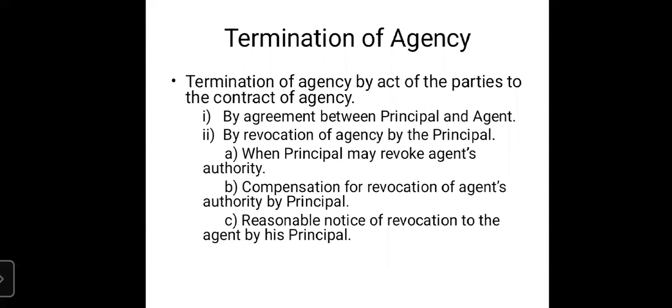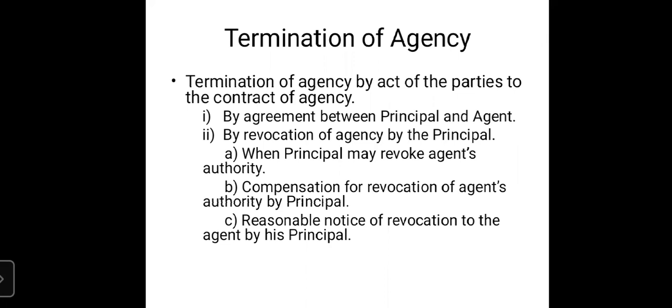If the law says that at least 14 days notice should be given to the agent before cancellation of his authority, then it is compulsory on the part of the principal. All of a sudden he cannot cancel the authority of his agent. He cannot just give a call to the agent or write a mail to the agent that from tomorrow onwards, I am canceling your authority as my agent. So that cannot be done.